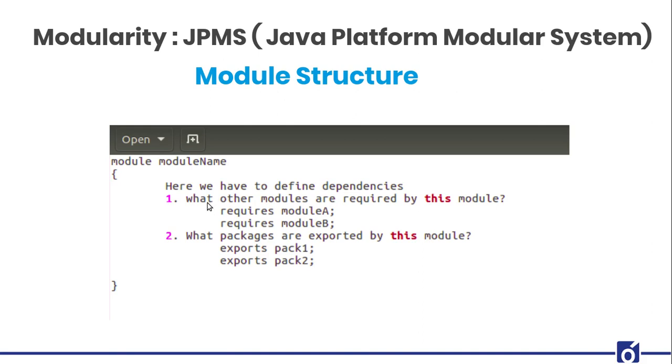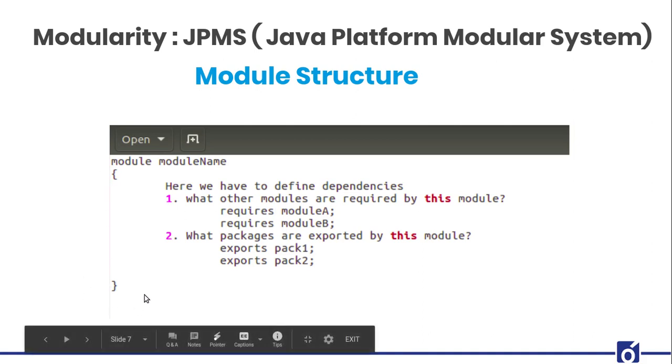Here we can specify what other modules we want. The first one is that. So suppose I have a few modules, module A, module B, module C, module D, and a lot of them. But my particular module requires just module A and B. So using this requires keyword, I can specify which modules I want to use in my particular module. Therefore, according to this structure, my particular module requires module A and module B.